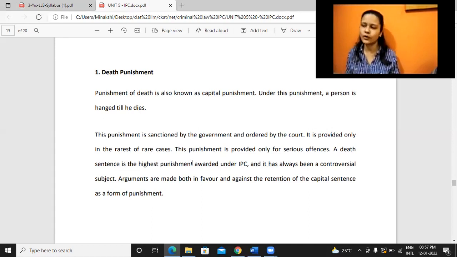So the Supreme Court and every other court just confirmed that yes, the death penalty is the right punishment to be given. That again was a rarest of rare case, wherein in one single day 7 family members were killed by both of them combined. Even the kid they killed. So those are the cases wherein the death punishment would be given, because other punishment would not justify it. It's so severe, right? So that's the first type of punishment which we have.